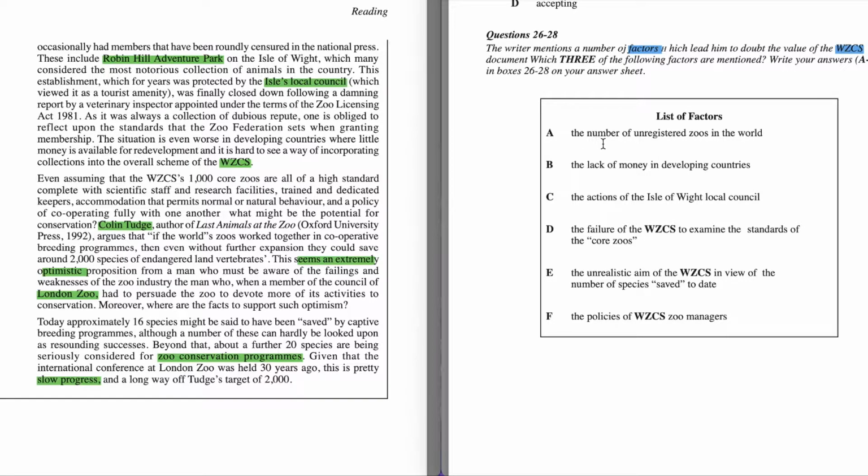So A, the number of unregistered zoos in the world, the lack of money in developing countries, the action of the Isle of Wight Council, the failure of this program core zoos, the unrealistic aim of WZCS in view of the number of species saved to date, the policies of these zoo managers.